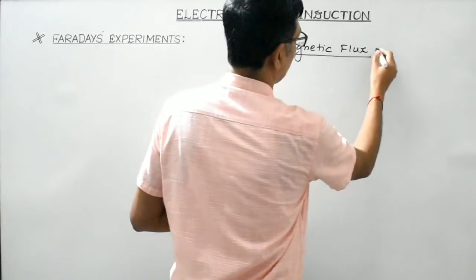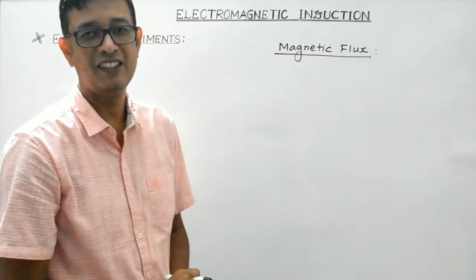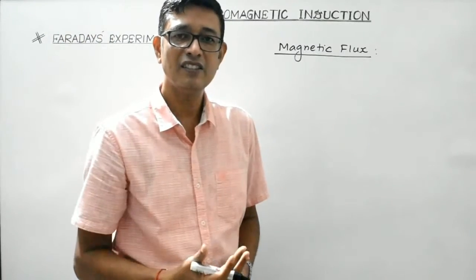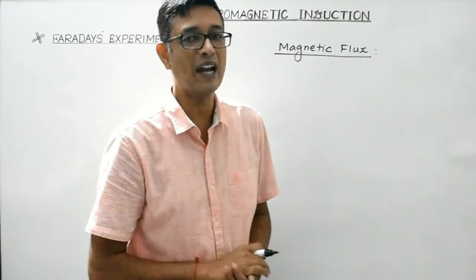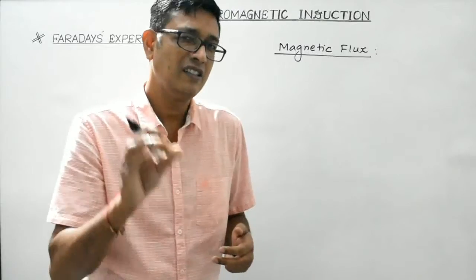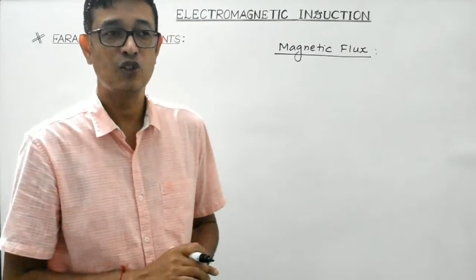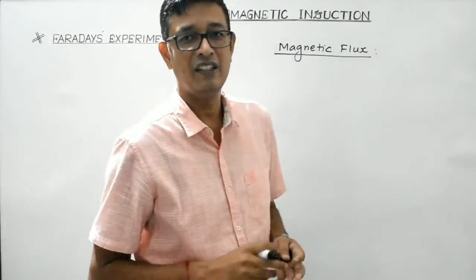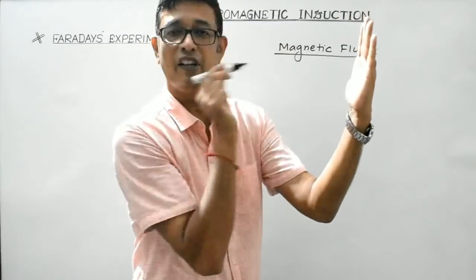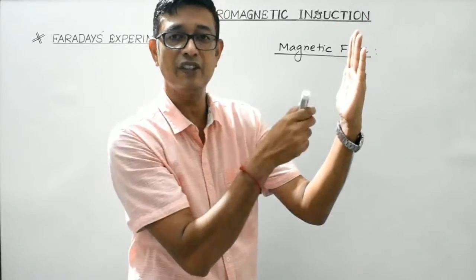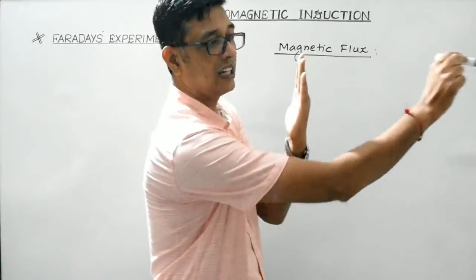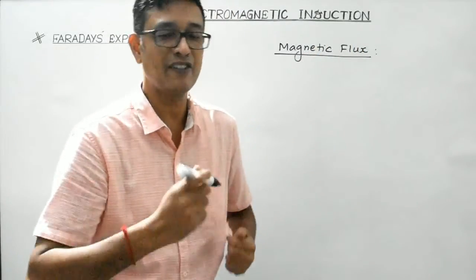Students, flux is a term associated with a surface. In order to introduce this term, consider a surface placed in a region of uniform magnetic field. Flux through the surface is measured as the total number of magnetic field lines crossing through the surface normally. Suppose this is the surface and this is the magnetic field. The total number of magnetic field lines crossing through this surface held in the magnetic field normally, meaning perpendicularly, gives the measure of the magnetic flux.